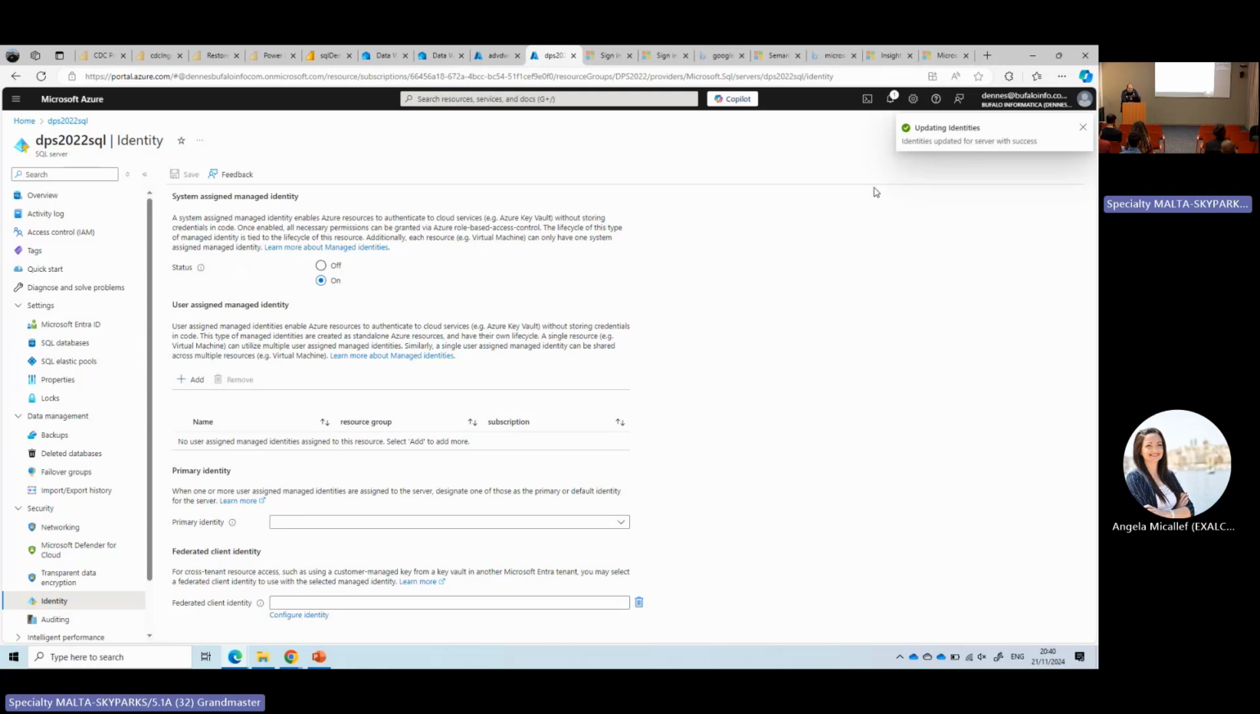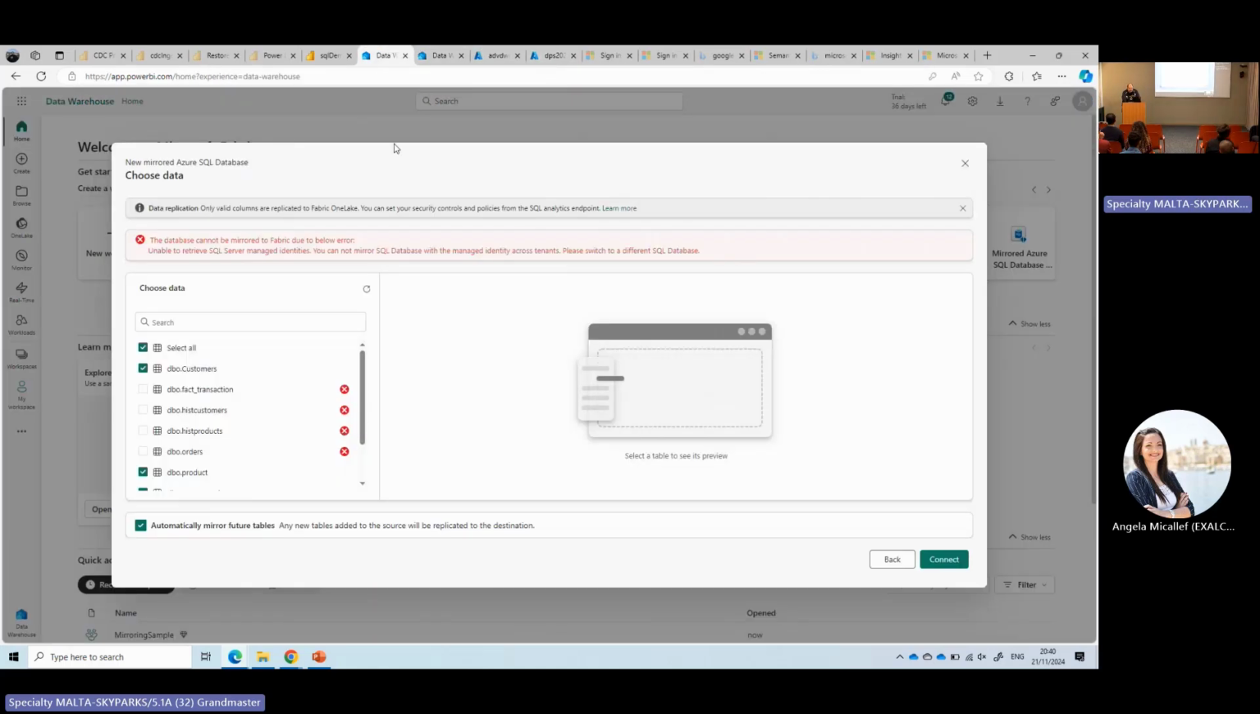Update identities. It's saying that it updated the identity of the database. It should work. Let's go back to mirroring. Microsoft Azure now has a Copilot integration. Copilot is everywhere.